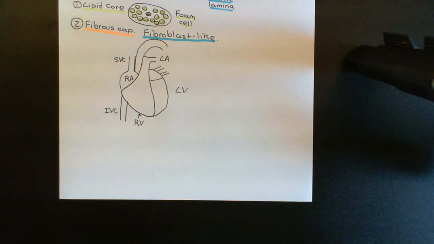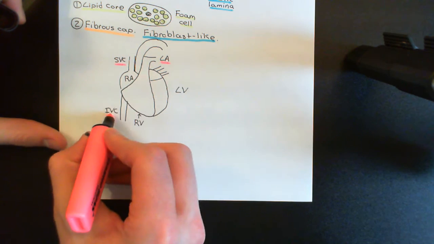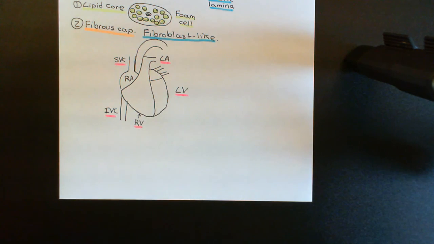I'll just put a little bit of colour on to make it look a little bit more interesting. So we'll have all of these underlined in pink. And now let's mark on this picture the coronary arteries.